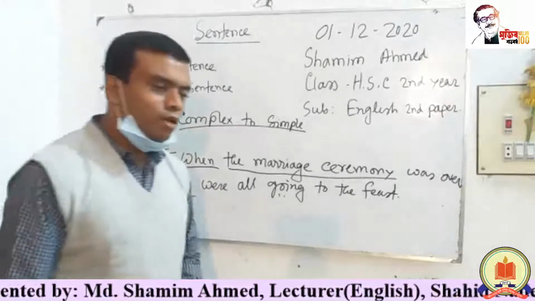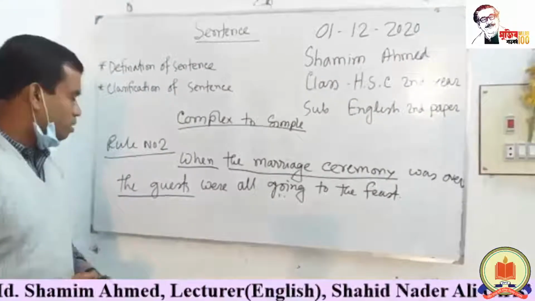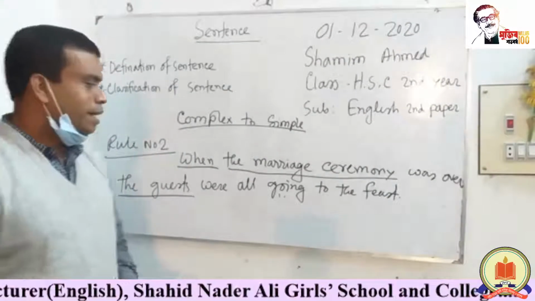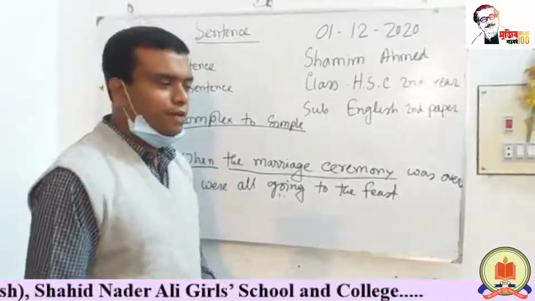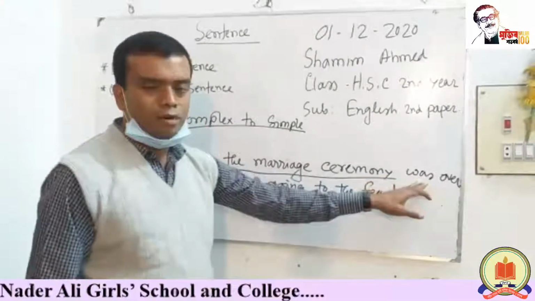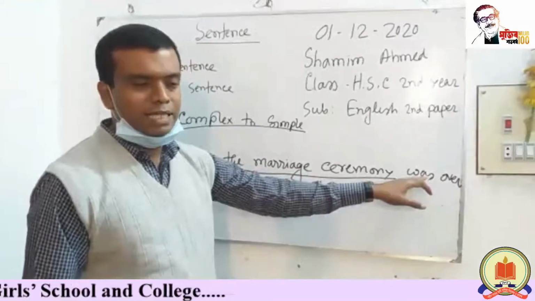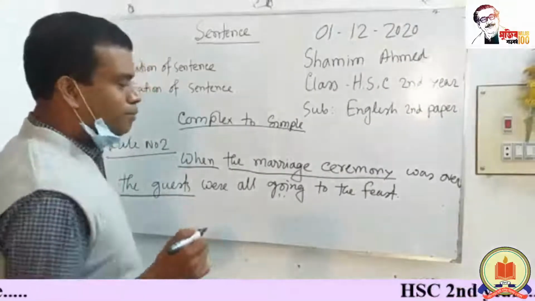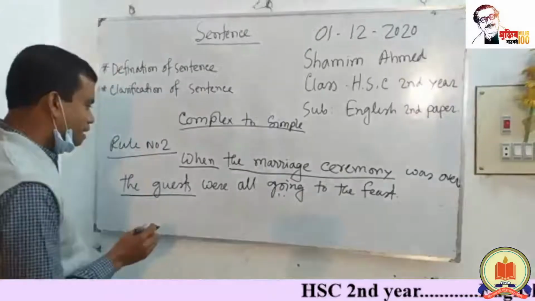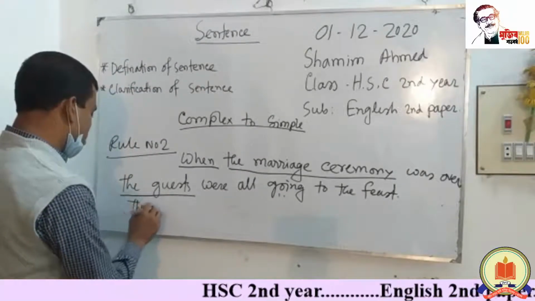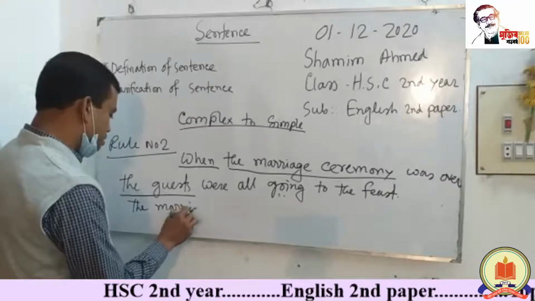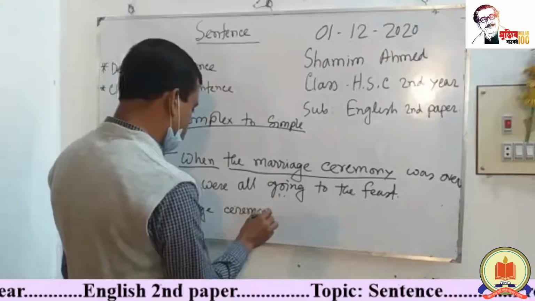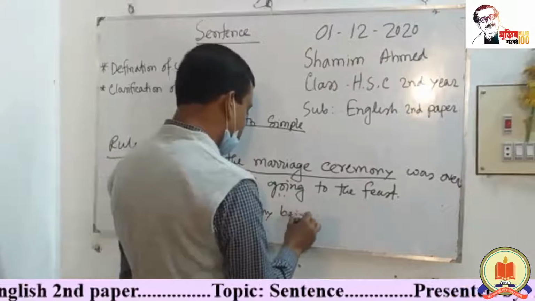And what will be the rule? The rule number 2: the sentence begins with since, as, or when, and the subject of the two sentences will be different, and the first sentence carries verb to be or verb to have. If the first sentence carries verb to be, then instead of verb to be, we use being. What will be the answer? The answer will be: the marriage ceremony being over.